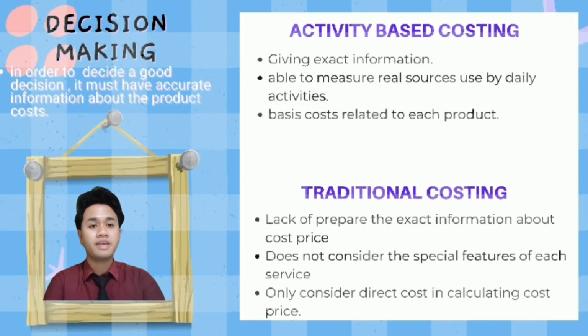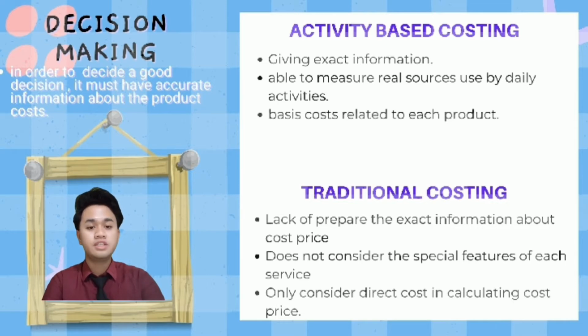In activity-based costing, it gives the exact information of the cost price because they are able to measure the real resources used by the daily activities, giving the information to the companies. The companies use the information to make a good decision, and the basis use of this costing is related to each of the products, and therefore it is an important factor for the company to analyze the profitability of products.